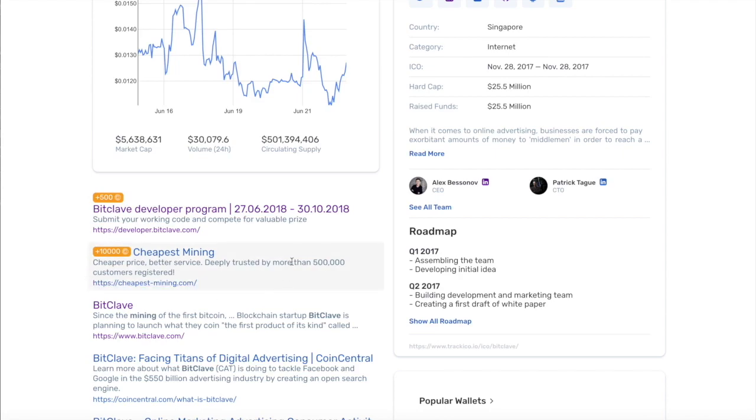The other offer is from a mining company. It is also based on search context and personal interest, and it is about mining equipment. While you cannot mine BitClave's token, since it looks like this user is very interested in mining, DSearch shows an offer for a Bitcoin miner, which is a more suitable currency for mining.